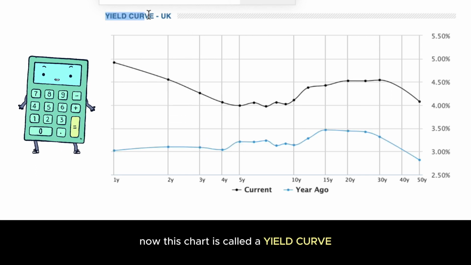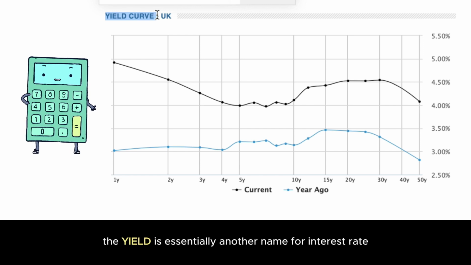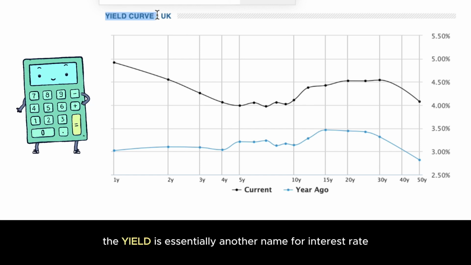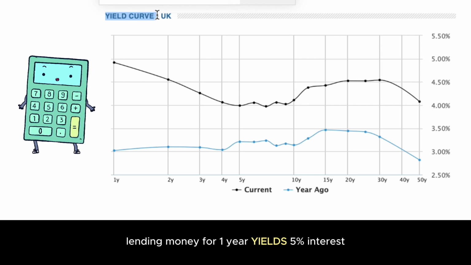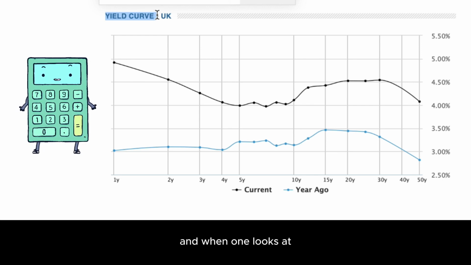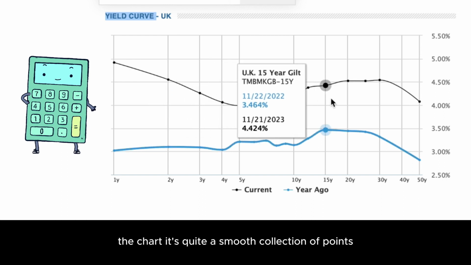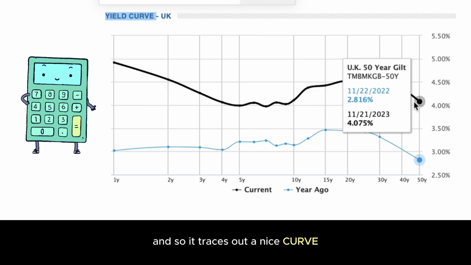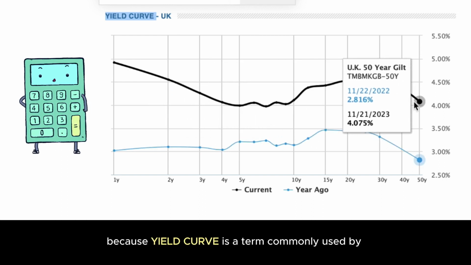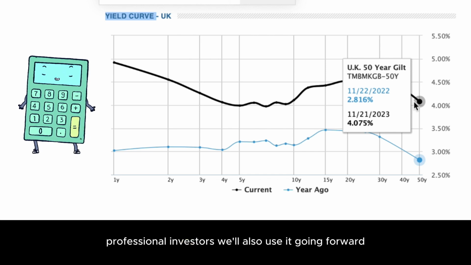Now this chart is called a yield curve. The yield is essentially another name for interest rate because, for example, lending money for 1 year yields 5% interest. And when one looks at the chart, it's quite a smooth collection of points, and so it traces out a nice curve. Because yield curve is a term commonly used by professional investors, we'll also use it going forward.